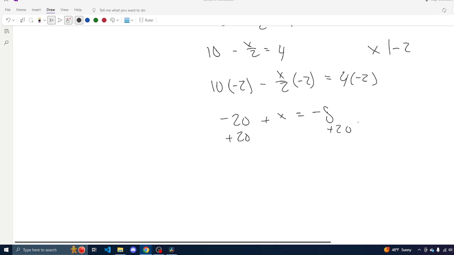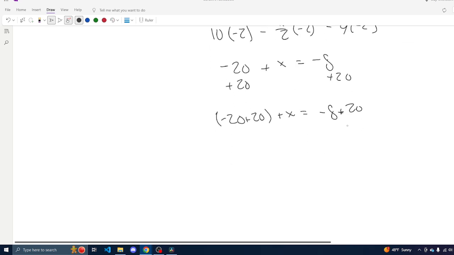If this is negative, we're going to add. If it's positive, we're going to subtract. And so we see -20 plus 20 plus x equals -8 plus 20. And so here, our 20s would cancel to be 0, and we're left with x on the left-hand side. And then -8 plus 20 is the same as 20 minus 8, which is 12. And so we got the same answer.